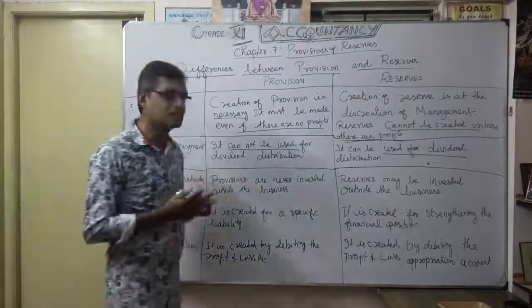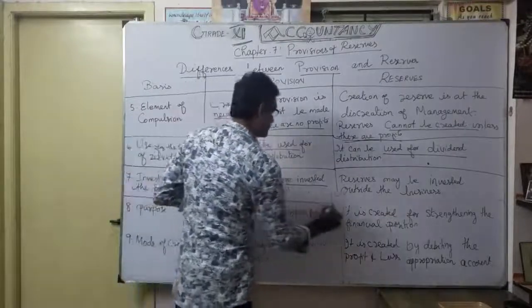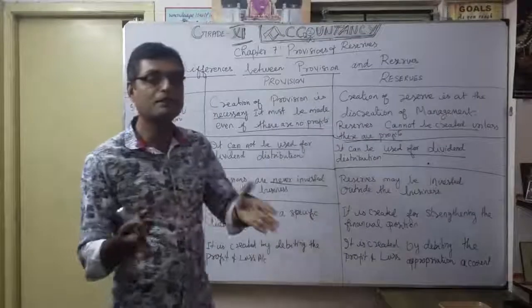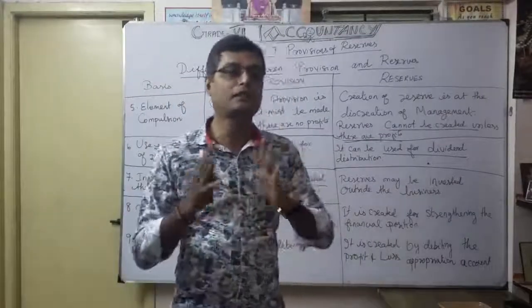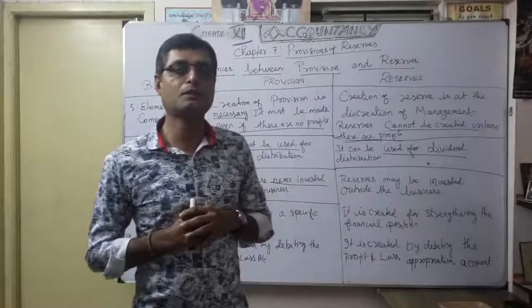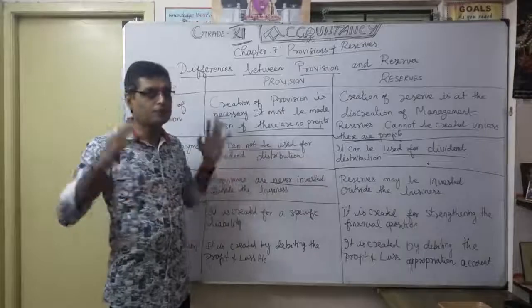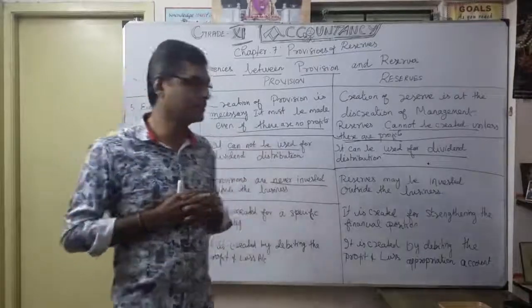As a provision, it is never invested. There is no question of how they are going to invest. The provision is made for the company's sake, so how would they use that amount for investment? There is no logic. Some common sense is needed. That is very, very important.